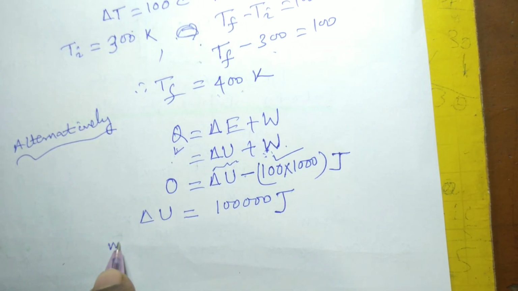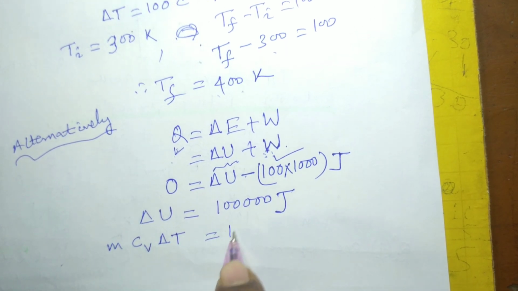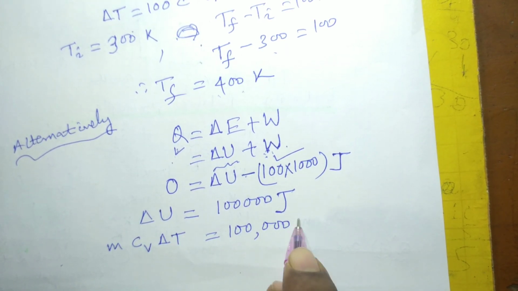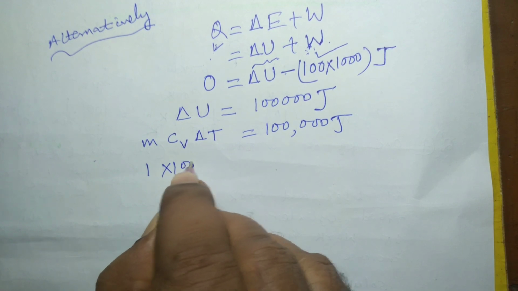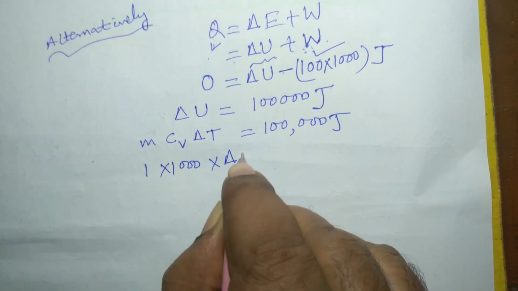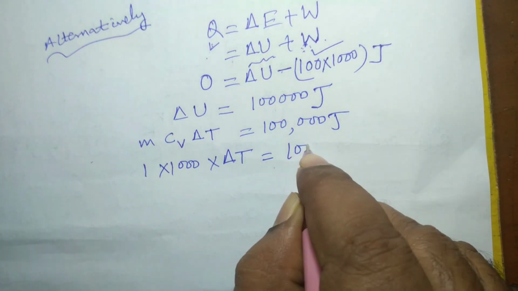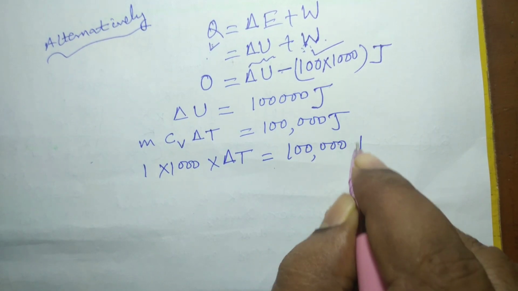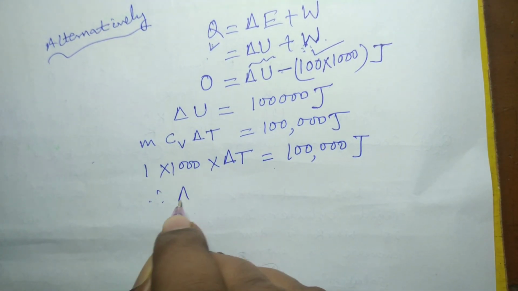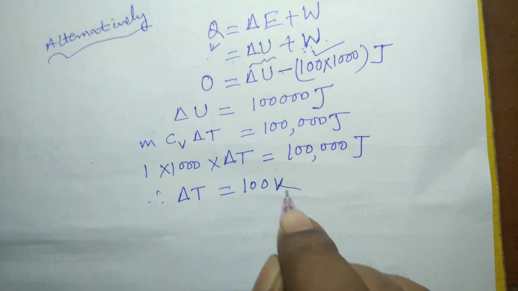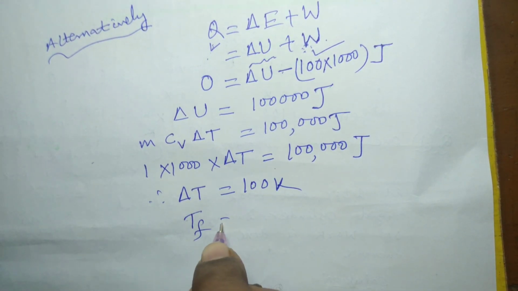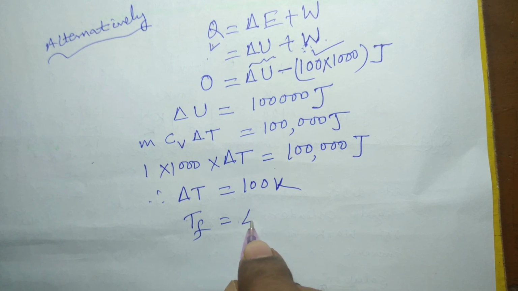So from this delta U will be 1 lakh joule. So delta U is nothing but m Cv delta T is equal to this much. In place of m I will write 1 kg, so 1 into 1000 into delta T is equal to 100 into 1000 joule, from which delta T is nothing but 100 Kelvin. So Tf again would be 300 plus 100, that is 400 Kelvin.